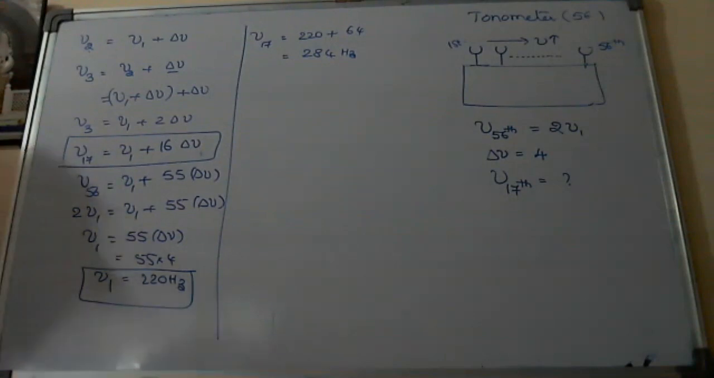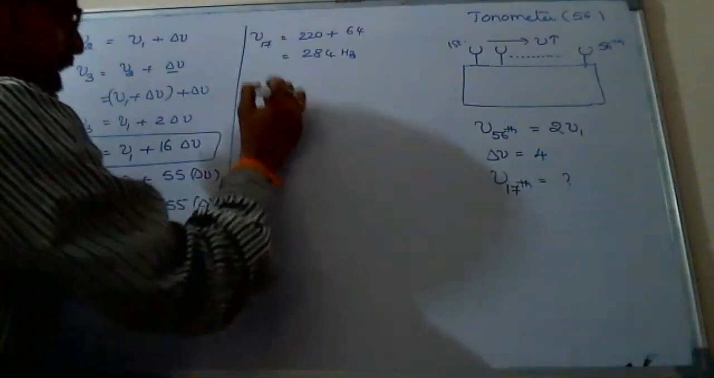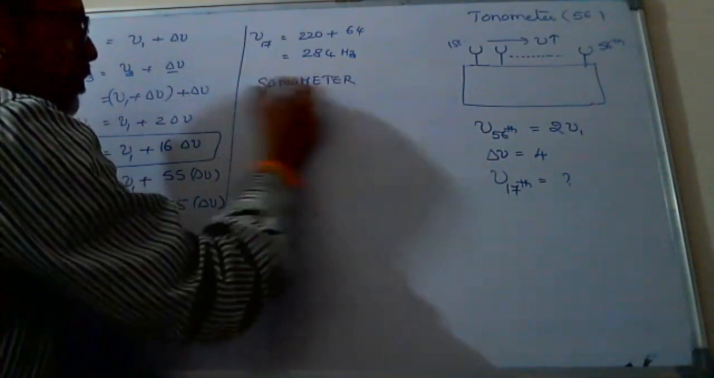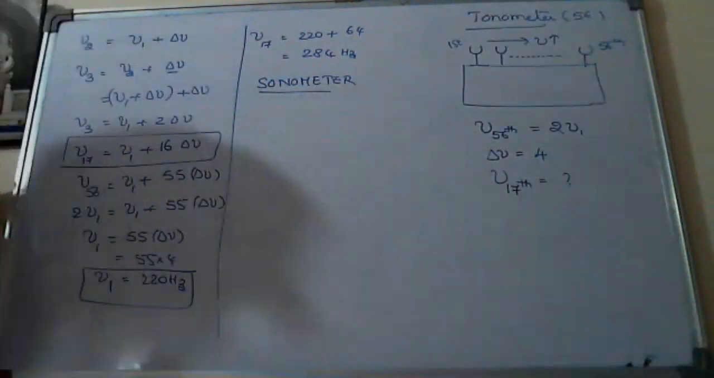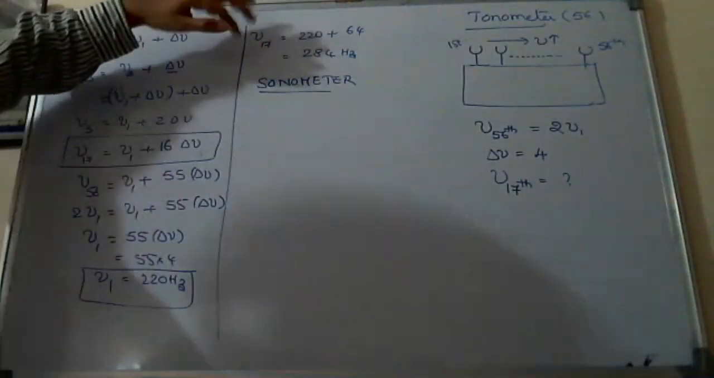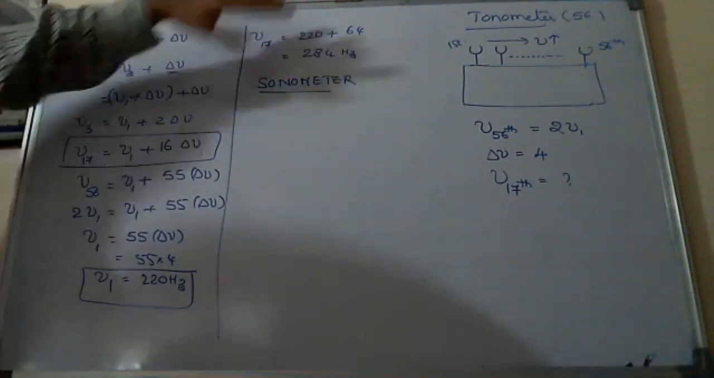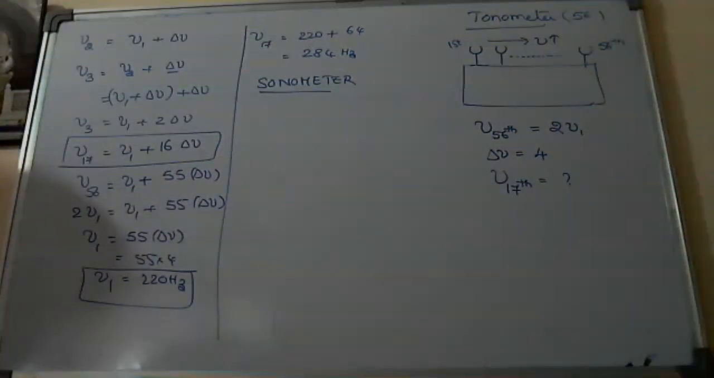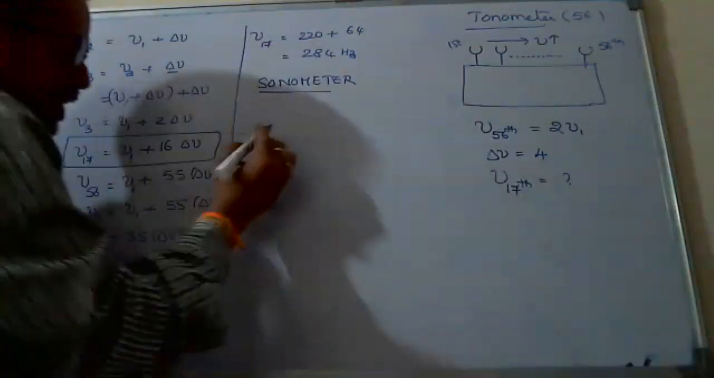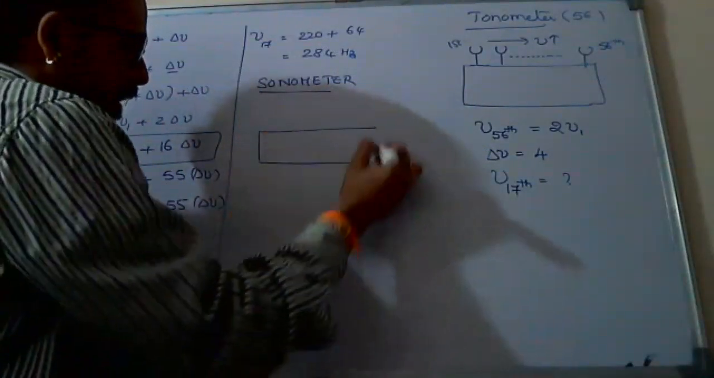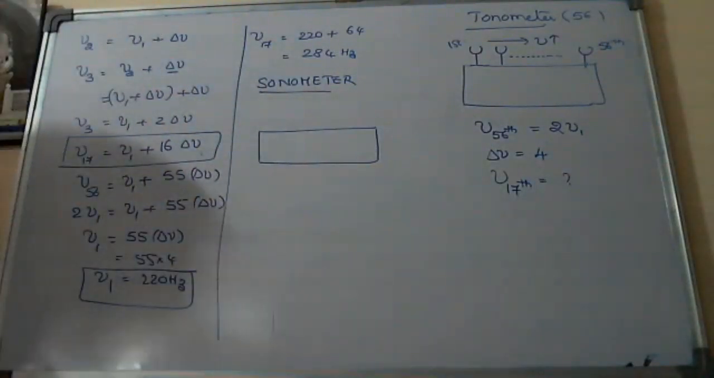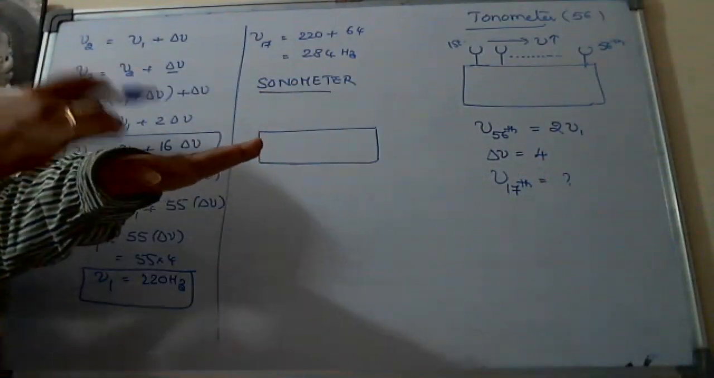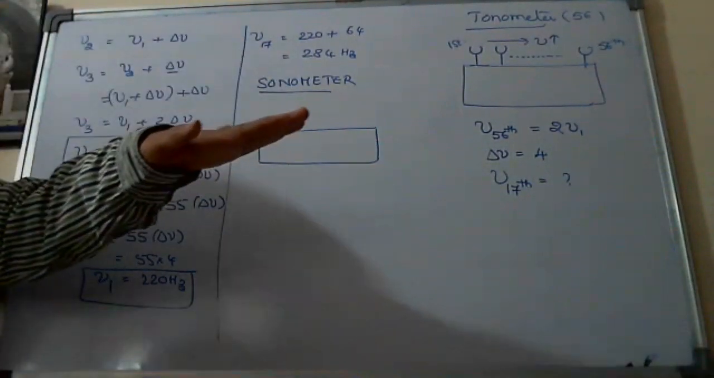And here sonometer is different. That is a tonometer. Okay, just one letter change. Sonometer starts with S, tonometer starts with T. Both are different. The sonometer has a sound box like a violin. On the top of the sound box, just like a violin, 2 wires are stretched.